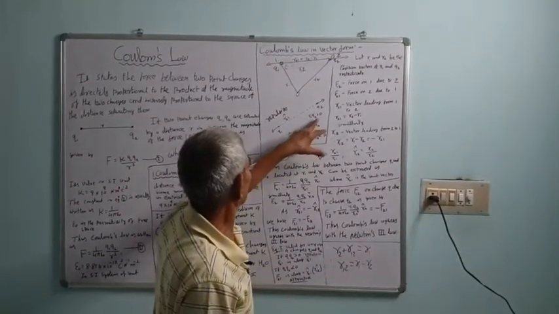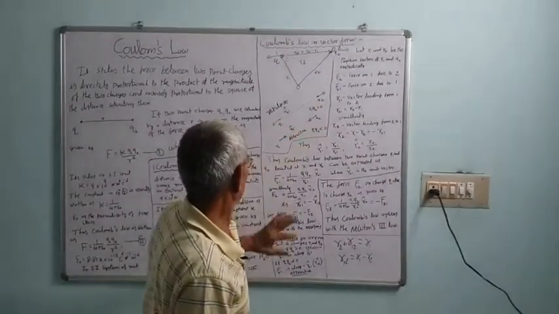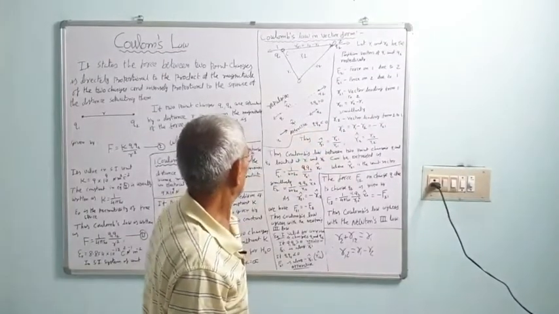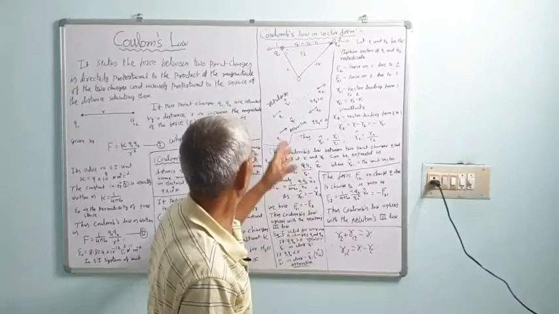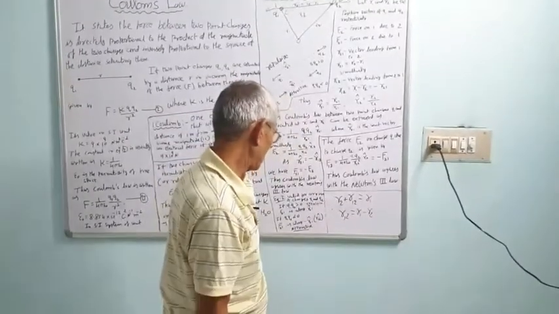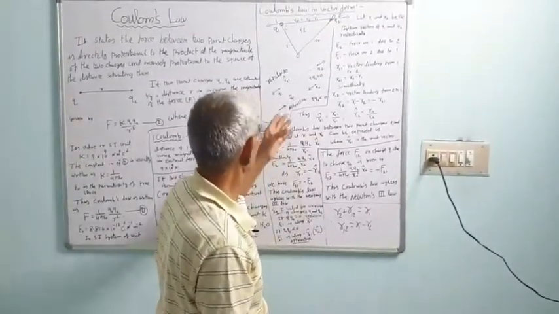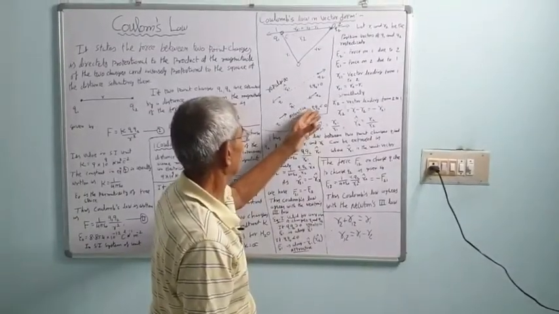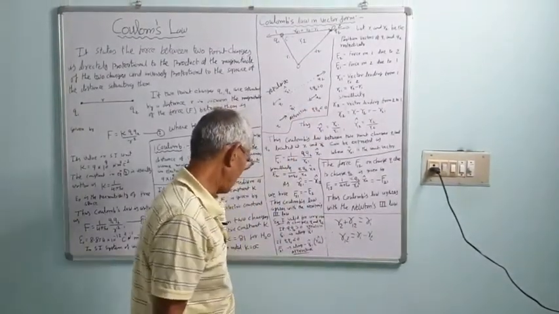If Q1 Q2 is less than 0, the force is attractive. With opposite charges, one negative and another positive, they will attract, and the product of Q1 and Q2 will be negative, that is, less than 0.